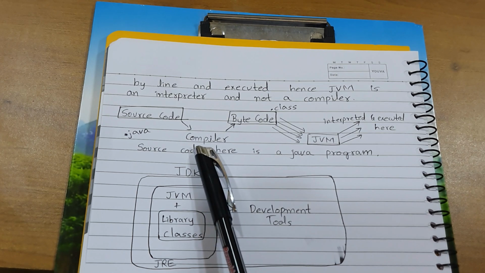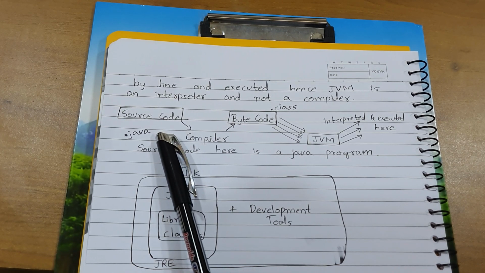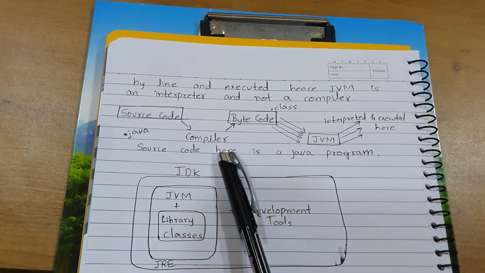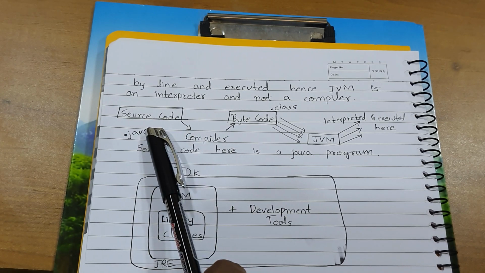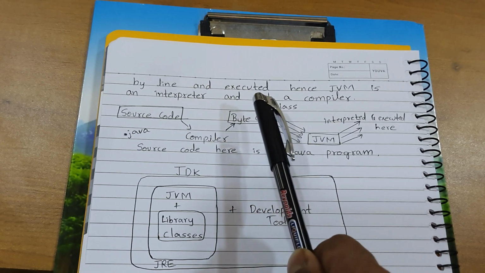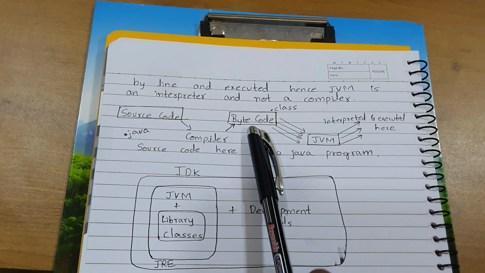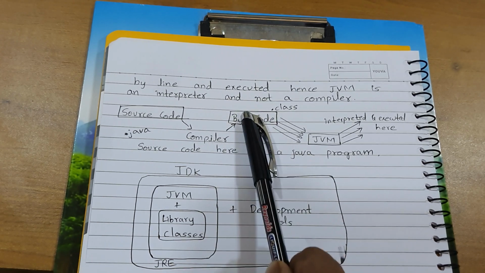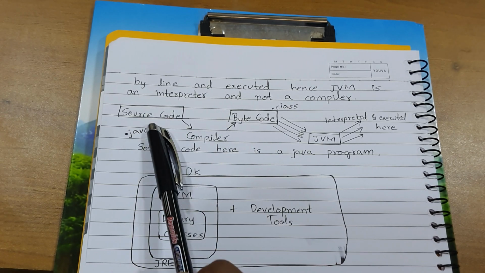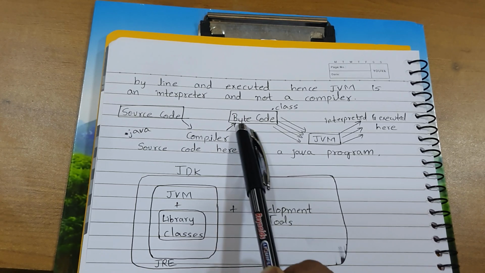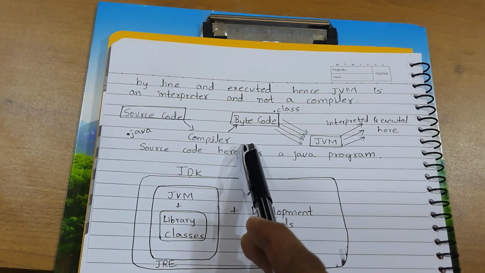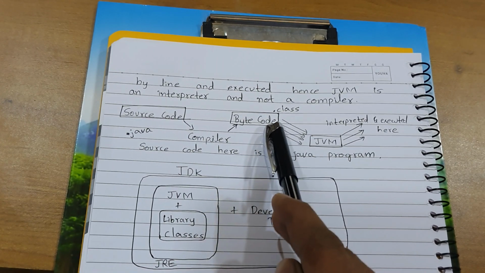What does the compiler do? It converts this source code, which has been written in a programming language, here Java, into bytecode. Bytecode is nothing but a combination of zeros and ones. Now these bytecodes, which are nothing but the instructions we have given to a computer in Java, are in the form of zeros and ones, and will get saved in a file with the extension .class.